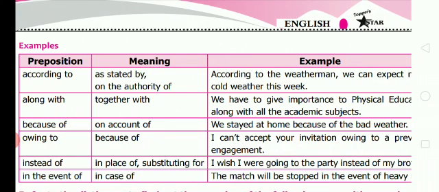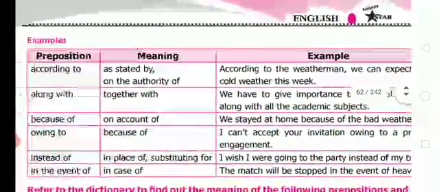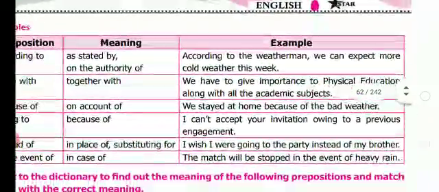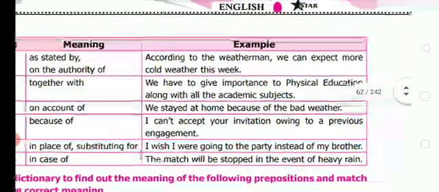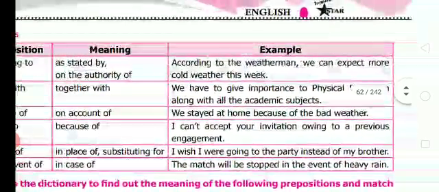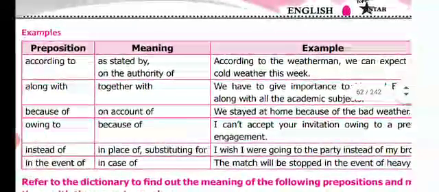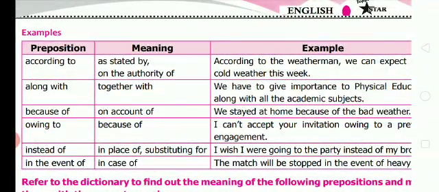Okay. According to, as stated by, on the authority of. According to the weatherman, we can expect more cold weather this week. Along with, meaning is together with. We have to give importance to physical education along with all the academic subjects. Third one you see, because of. That means on account of. We stayed at home because of the bad weather.